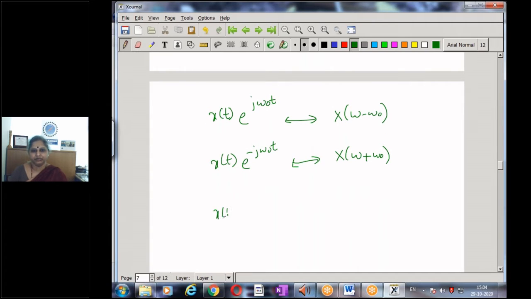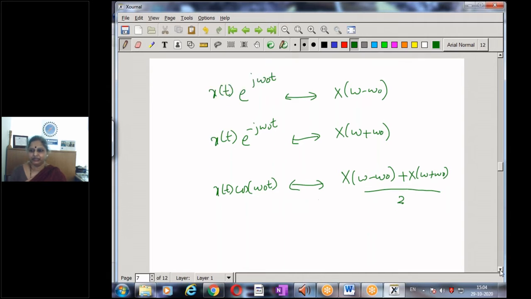Combining the above two results, we can now consider cos omega naught t. If I have a signal x of t multiplied by cos omega naught t, and by simply using the fact that cos omega naught t is e power j omega naught t plus e power minus j omega naught t by 2, I will get x of omega minus omega naught plus x of omega plus omega naught, by 2.